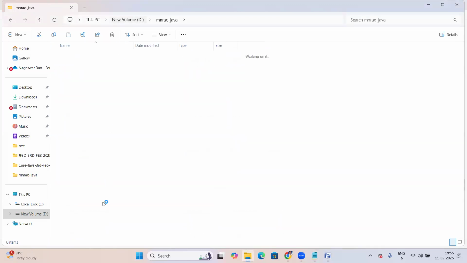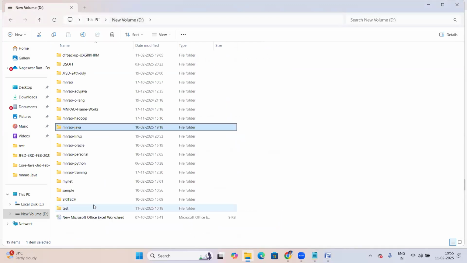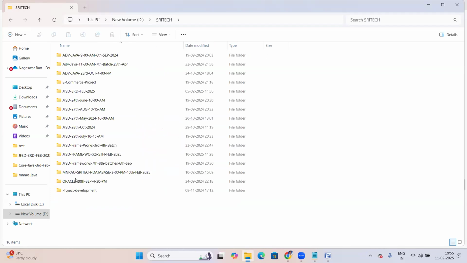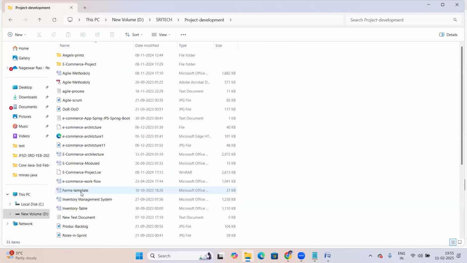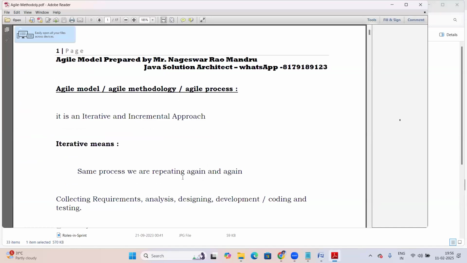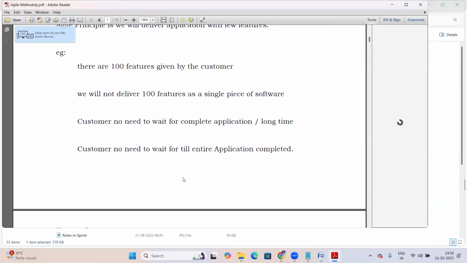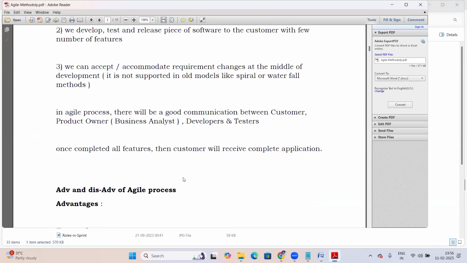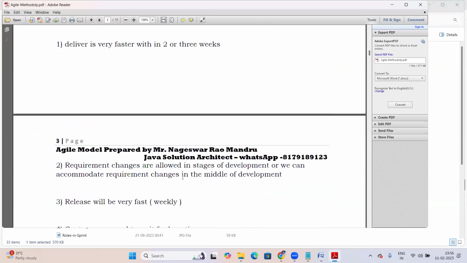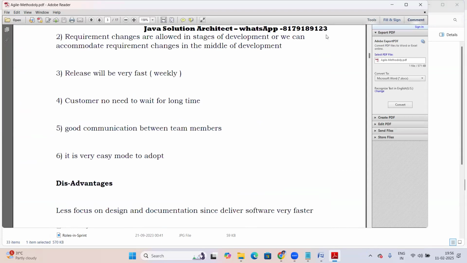Yes, in project development, this agile methodology documentation, the e-commerce projects we are presently developing. This one I'll share with you. I'll explain this methodology one day, and I'll share it with you.